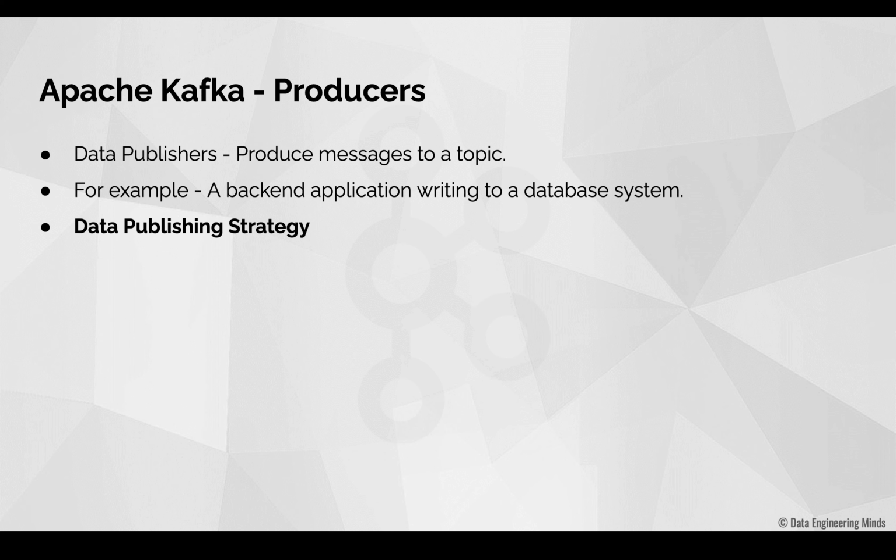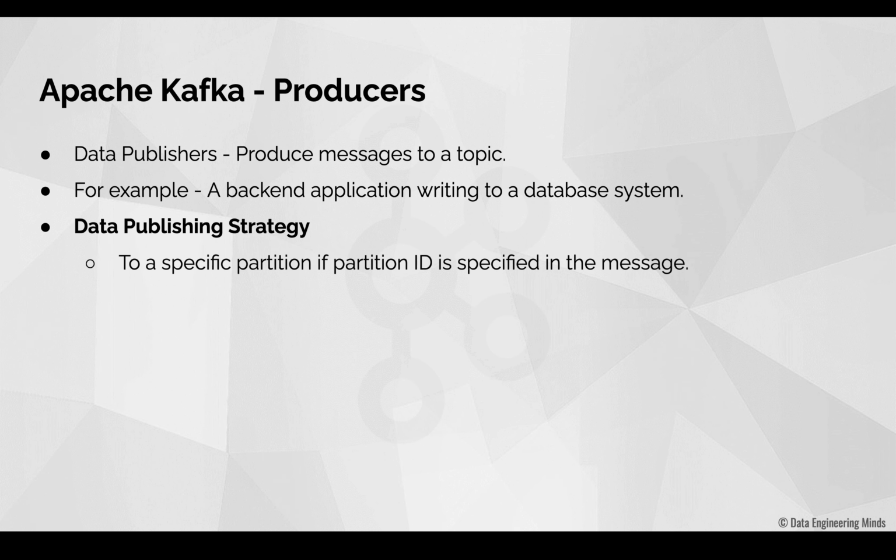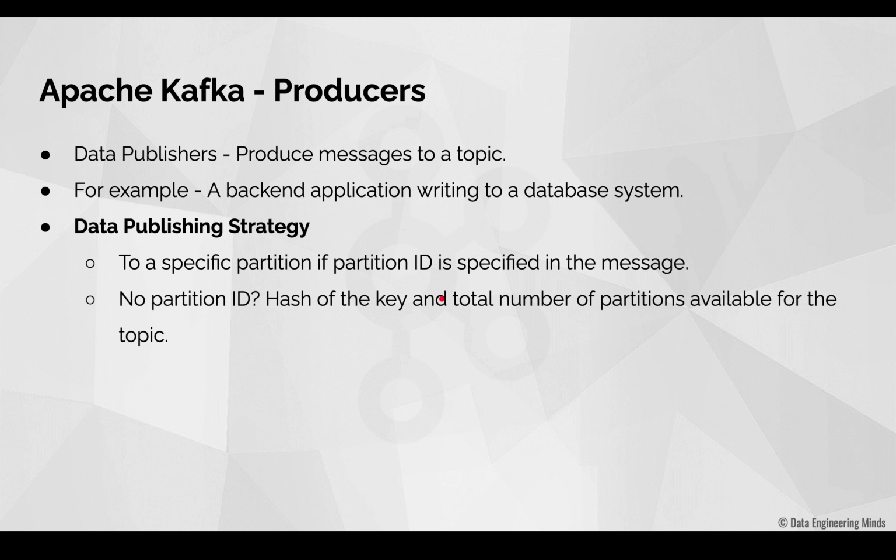Whenever a producer is writing data to a topic, it first checks the topic configuration. That is, how many partitions are available for this topic and what the partition IDs are. So the first rule is that the producer explicitly specifies the partition ID in the message. So this message is stored in this partition. In case the producer does not specify the partition ID explicitly, then Kafka checks whether there is any key present in the message that the producer sends. If there is a key, then Kafka computes the hash function based on the key and the total number of partitions available for this topic and decides the partition ID, and this message will be stored in this partition.